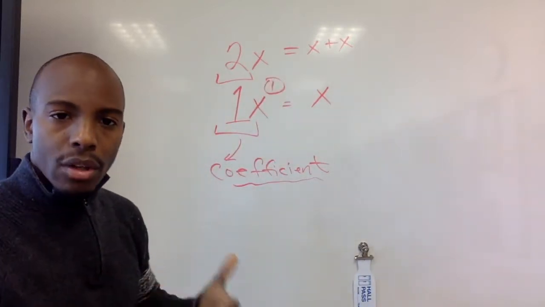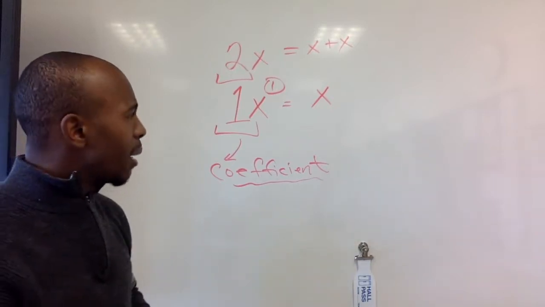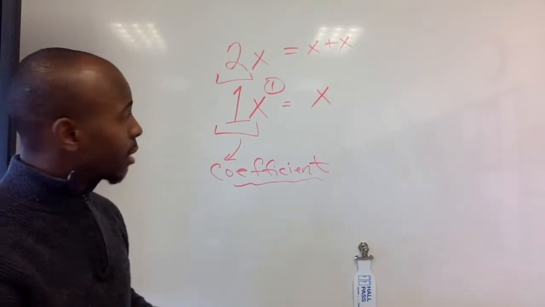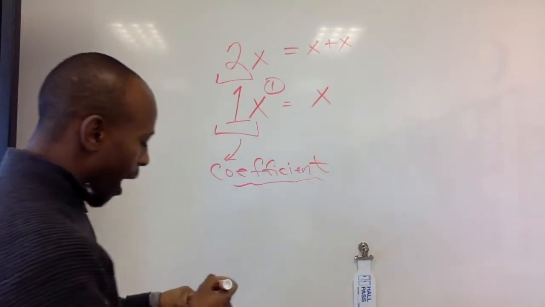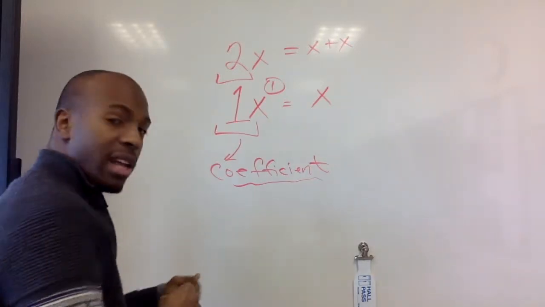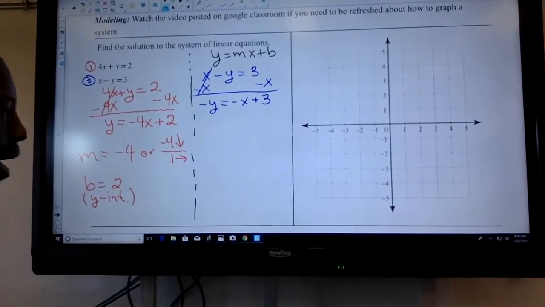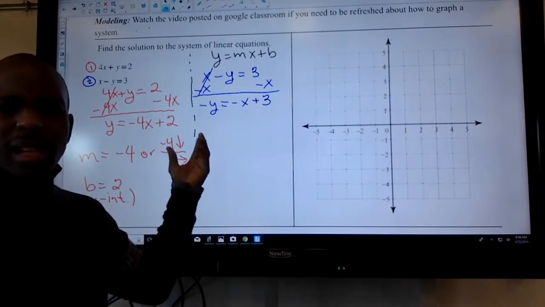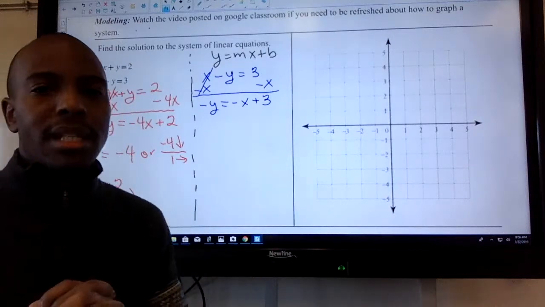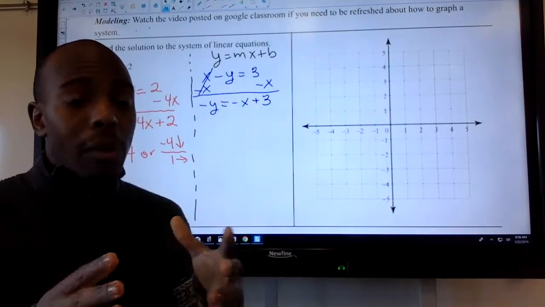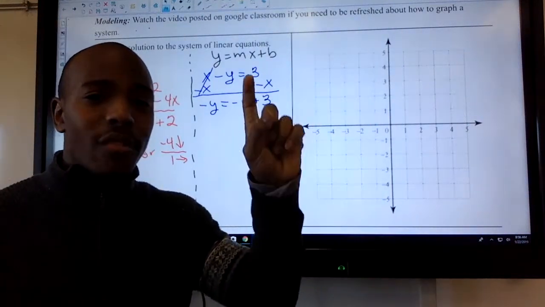So we'll be having to learn this vocabulary and apply it. But if I looked at something like this, back on what we have on the board here, we have a negative y. This negative y, what does that mean for us? That means that we have a negative y, which is really not a negative y, but it's a negative 1.